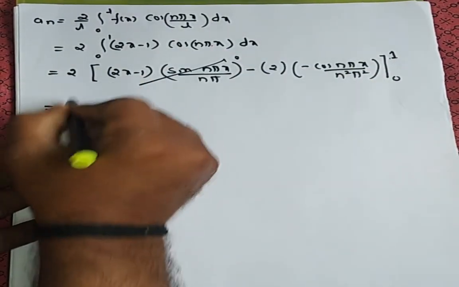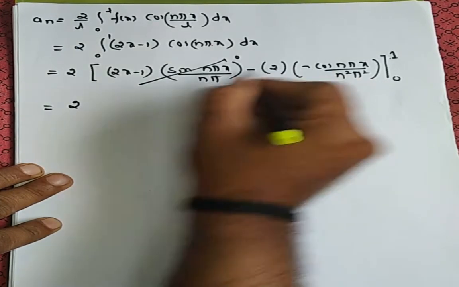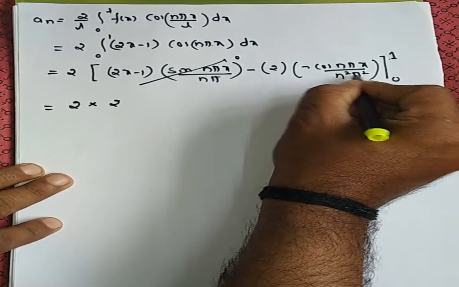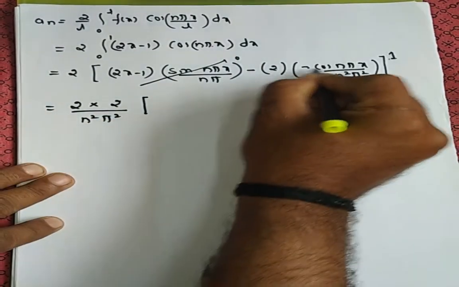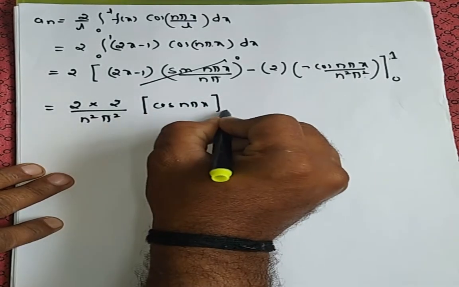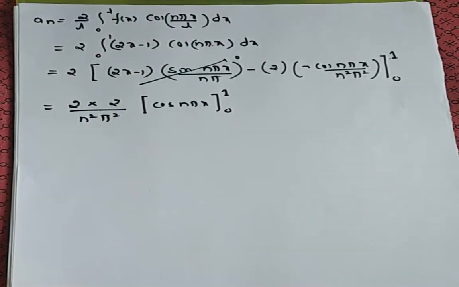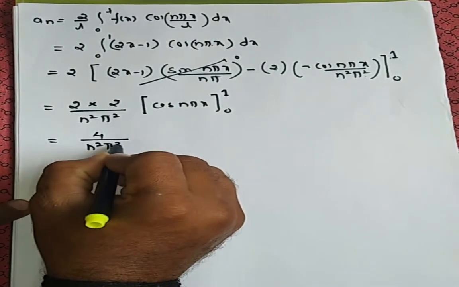So therefore 2 as it is, and you can take the constant also. Minus into minus plus, to this outside, divided by n square pi square. N square pi square outside bracket. What is the remaining term here? Cos n pi x, applying limit 0 to 1. Now remaining is 4 divided by n square pi square bracket.